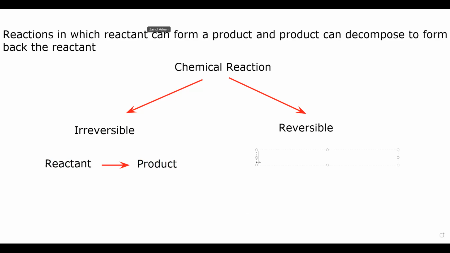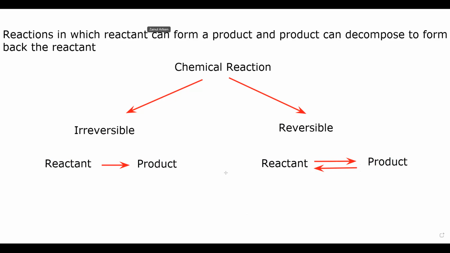But in a reversible reaction, what can happen? We have reactants, they combine to form a product, and the product can break down and form back the reactant.